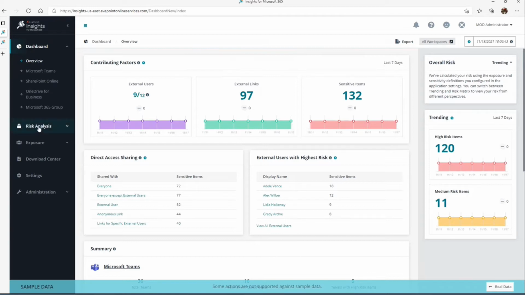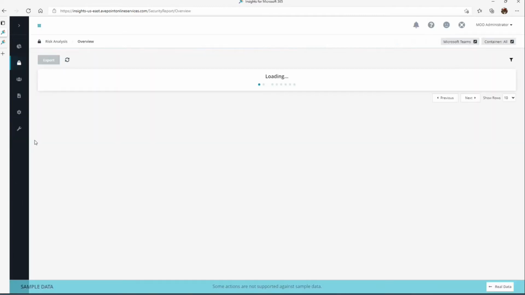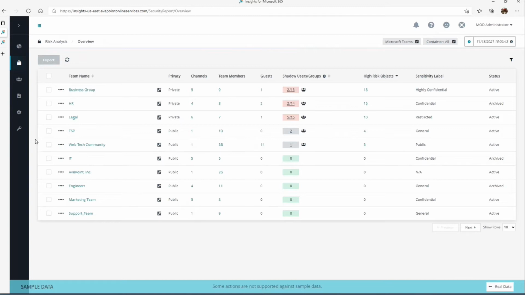Now, let's get into some risk analysis. If we click on overview here, what Insights does is begin to highlight the things that are top of mind. For example, we default sort on high risk items. So what does that really mean? We see we have a team here called Business Group. The privacy level, it has 5 channels, 9 members, 1 guest.